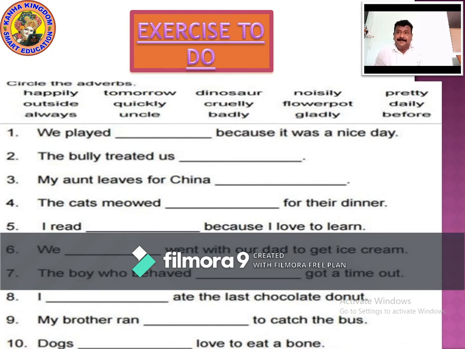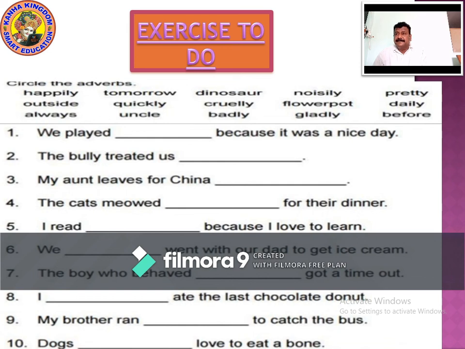So now circle the adverbs: happily, tomorrow, dinosaur, noisily, pretty, outside, quickly, cruelly, flower pot, daily, always, uncle, badly, gladly, before. So now we have to circle happily. Tomorrow is an adverb. Noisily, outside, quickly is an adverb. Cruelly is an adverb. Daily is an adverb. Always is an adverb. Badly is an adverb. Gladly is an adverb.